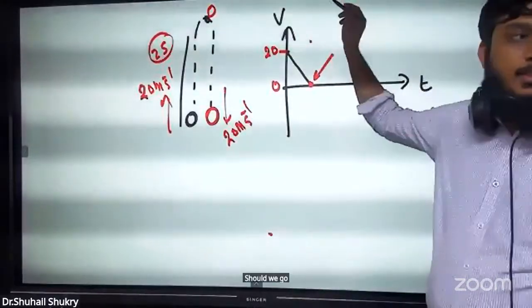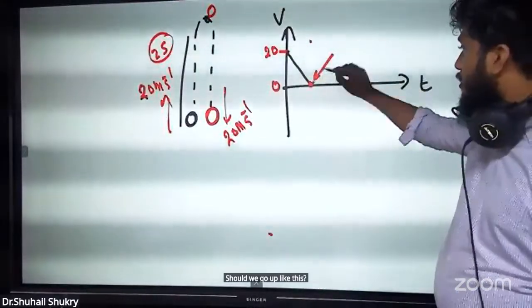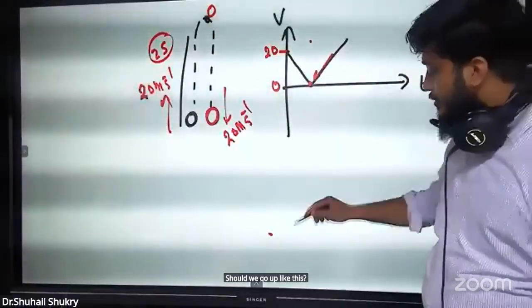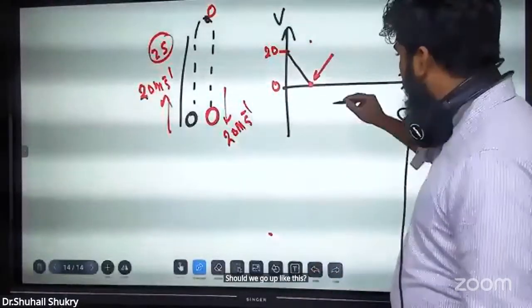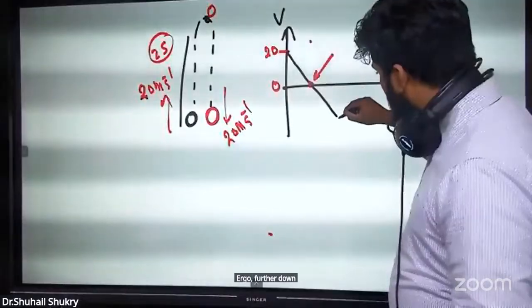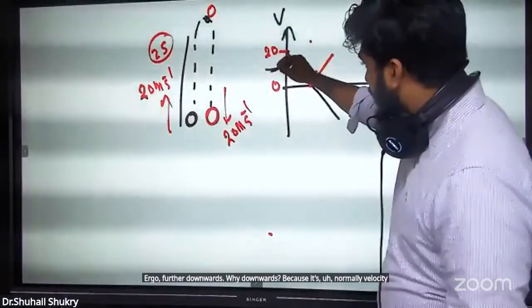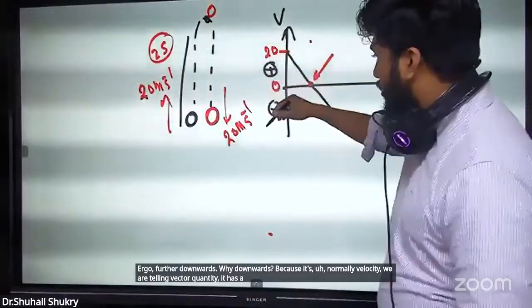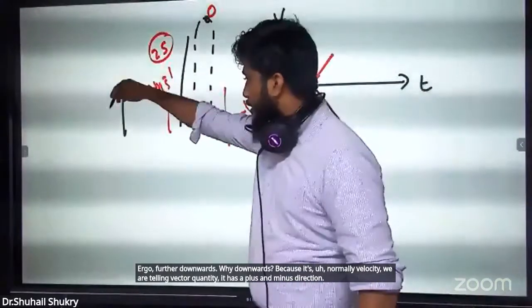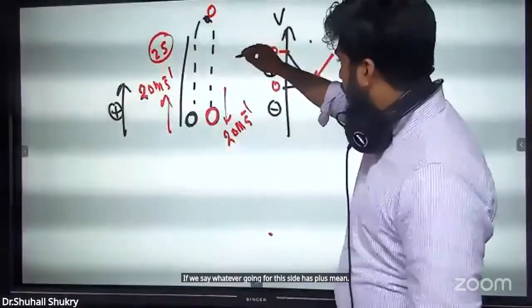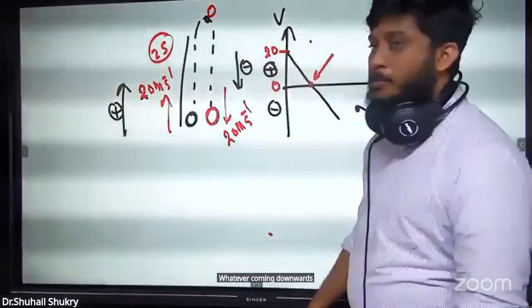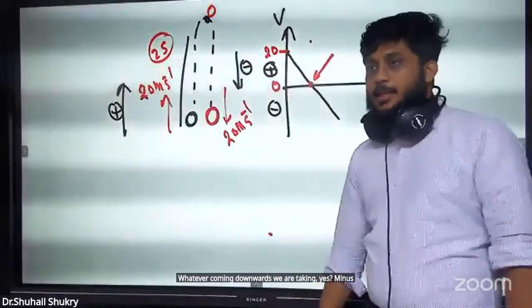Should we go up like this? I have to go further downwards. Why downwards? Because velocity is a vector quantity. It has a plus and minus direction. If we say whatever is going this side is plus, then whatever is coming downwards we take as minus. Right? Again, what will happen?